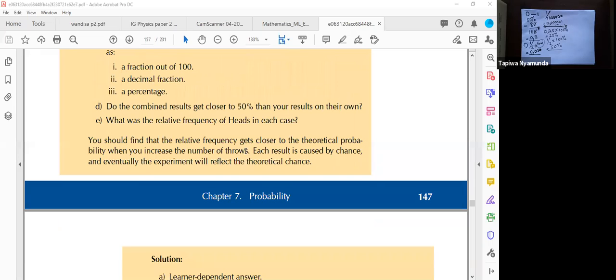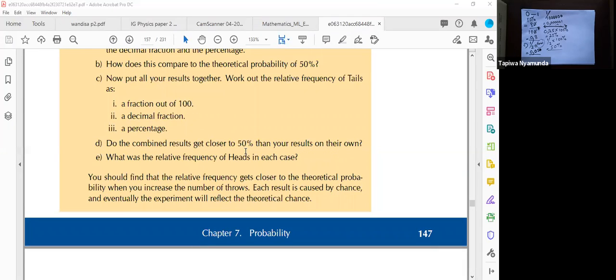Because we know the more accurate result is that the coin is fair. But what does it mean to say the coin is fair? The coin is fair means we are getting 50-50. If we are doing 20 trials, we would expect 10 heads and 10 tails. If we do 100 trials, we will get 50 heads and 50 tails. If we increase the number of trials, we increase the chances of us getting an accurate result. That is what it means.